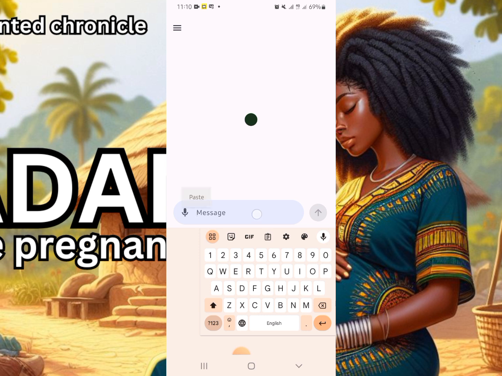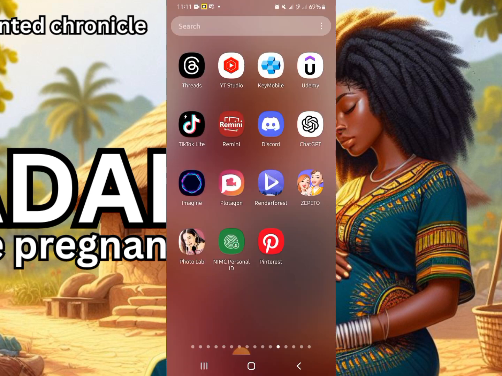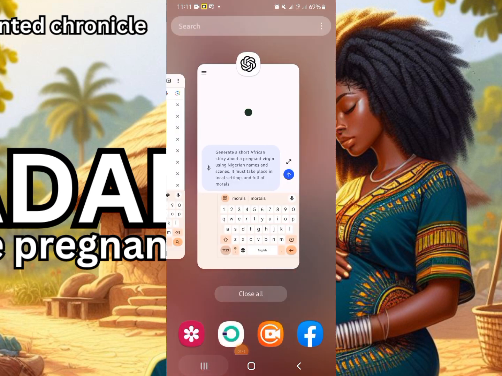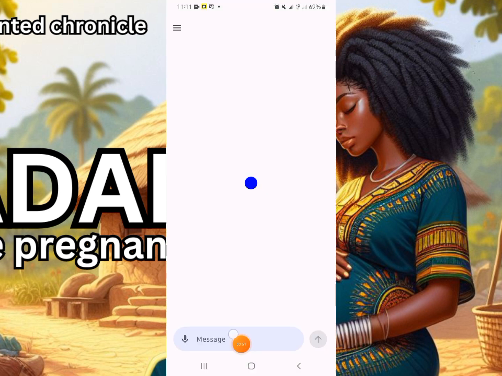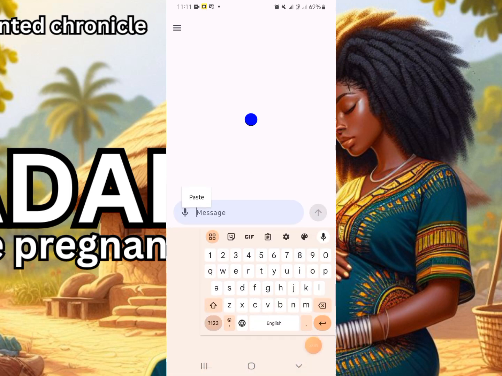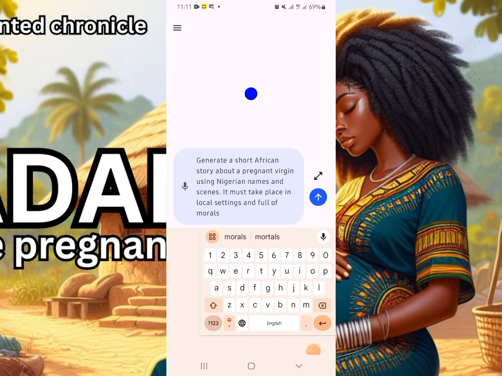The first thing we need to do is to generate our script. So for that, we need the help of ChatGPT. So if you don't have the ChatGPT app, you may go to your browser and type openai.com. So I'm going to tell ChatGPT to generate a story for me. I'll tell ChatGPT to generate a short African story about a pregnant virgin using Nigerian names and scenes. It must take place in local settings and full of morals.